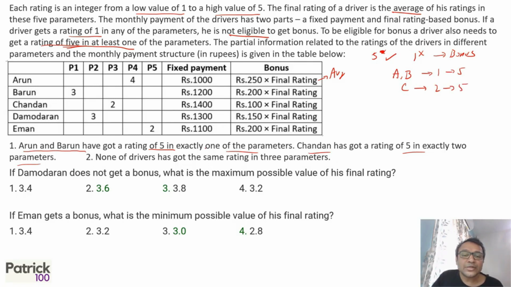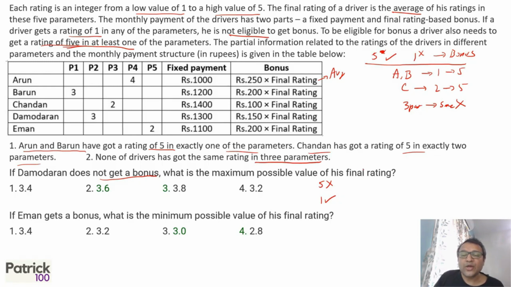Okay, none of the drivers has got the same rating in 3 parameters. So in 3 parameters, no one has got the same rating. Just to indicate what all is important. Now let's go with the points. Damaran does not get a bonus. So when do you not get a bonus? Look at these two cases. You don't get a bonus if you have not got a 5 or you've got a 1.